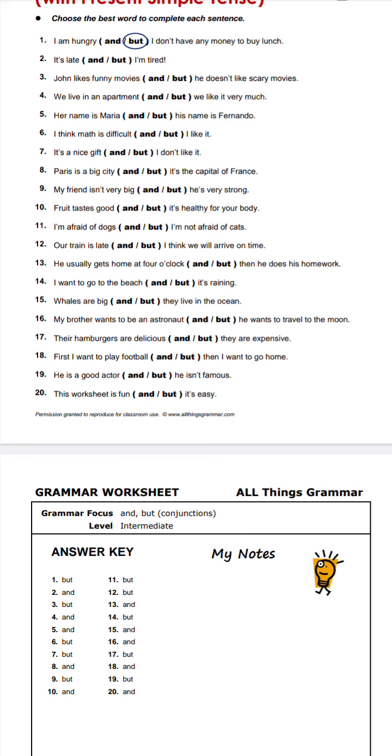Okay, for example, I am hungry but I don't have any money to buy lunch. It's late and I'm tired. John likes funny movies but he doesn't like scary movies. We live in an apartment and we like it very much. Her name is Maria and his name is Fernando. I think math is difficult but I like it. It's a nice gift but I don't like it.